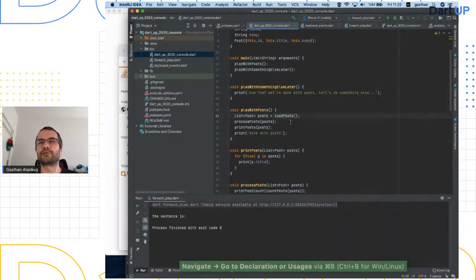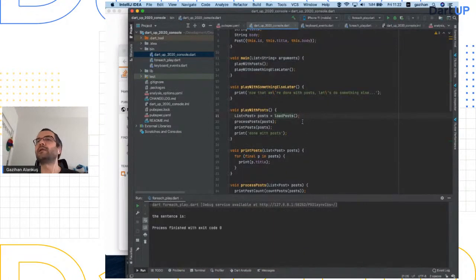Okay, so I have loadPosts here. It was all synchronous code. There was no async or futures. And as a person who's playing, okay, I will get the posts, do it like this. I started writing some code.